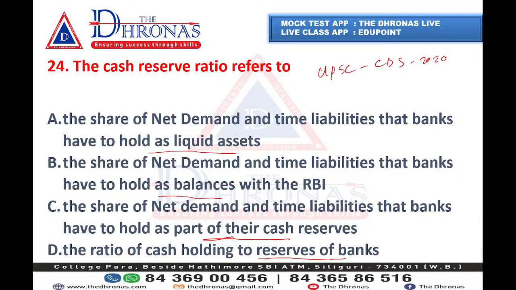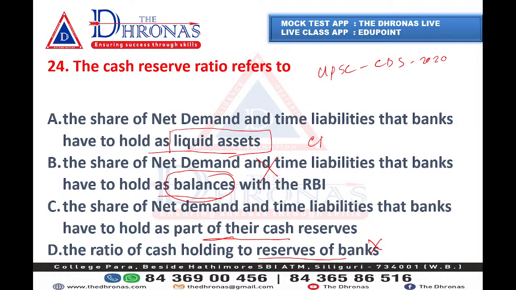Okay, everyone is saying B. Okay, there are different answers. Some saying D, some saying B. The ratio of cash holding to reserve of bank, this is not the answer. And balance, there is no balance. The right answer here is the share of net demand and time liability that banks have to hold as liquid asset.